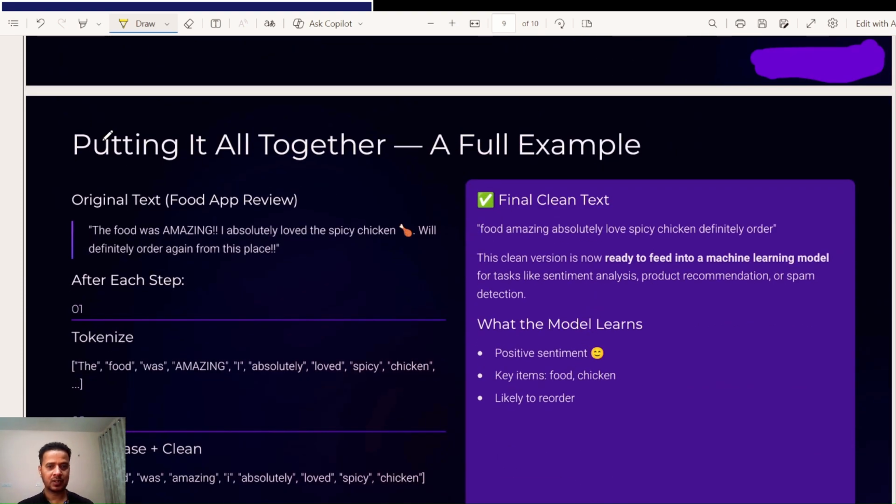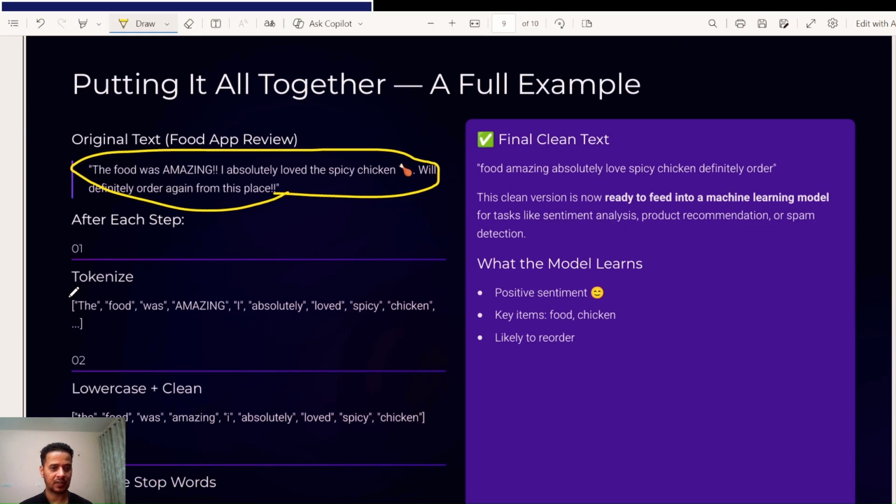Now putting it all together, a full example. The original text is a food review: The food was amazing. Absolutely love the spicy chicken. Will definitely order this again. After each step, first we tokenize. We will make the tokens.